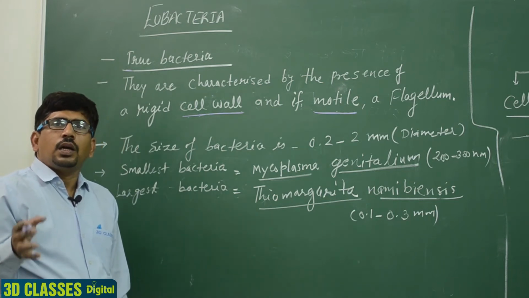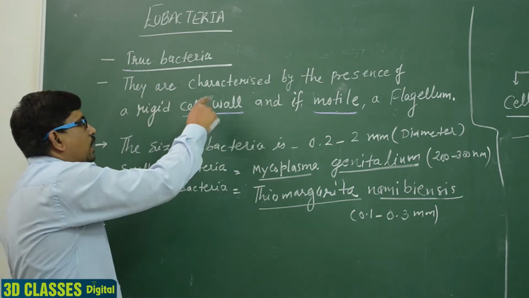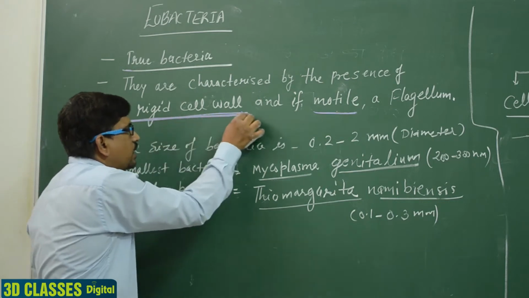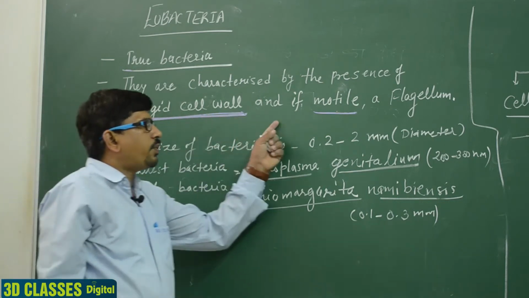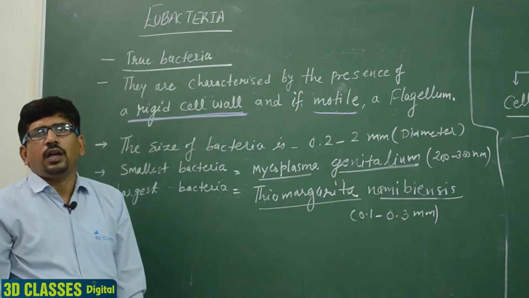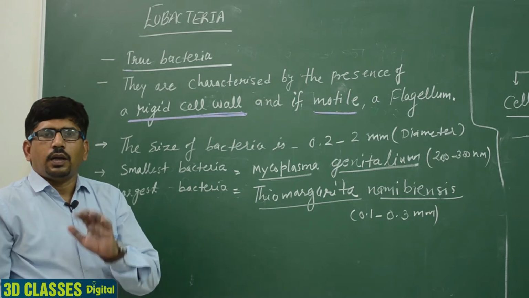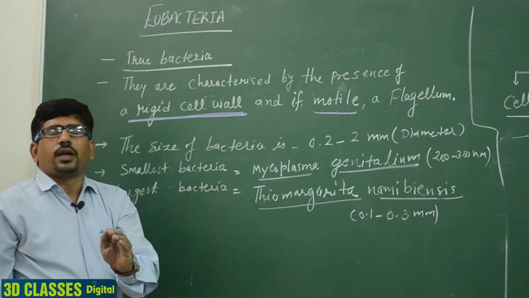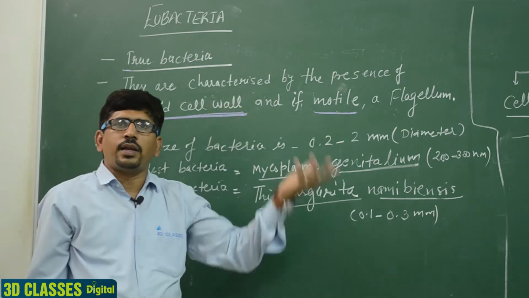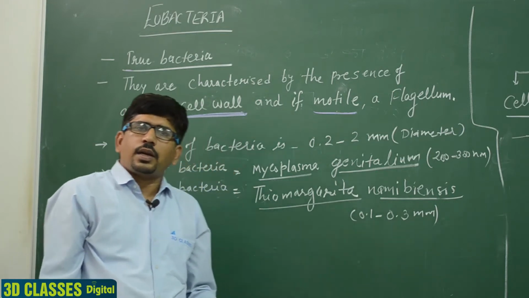So, eubacteria are characterized by the presence of a rigid cell wall, that is the main reason, and if motile, a flagellum is present. Clear? इसका मतलब क्या हुआ कि यूबैक्टीरिया के अंदर हमारे पास सेल वॉल तो होगी, साथ में अगर मोटाइल है तो फ्लैजेला भी पाया जाएगा. क्लियर?